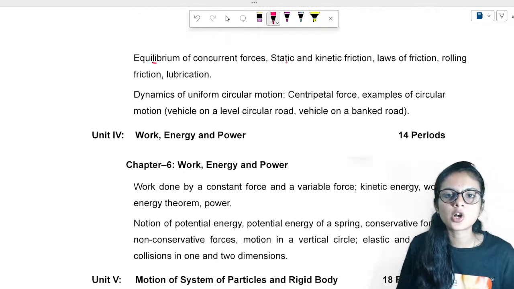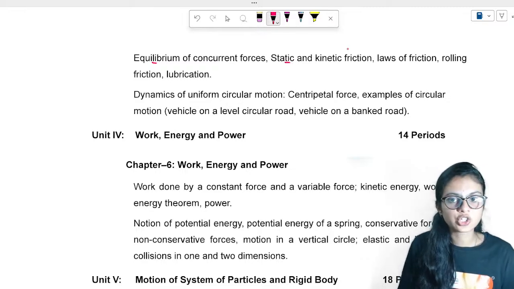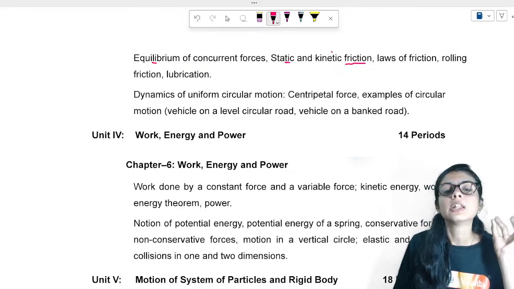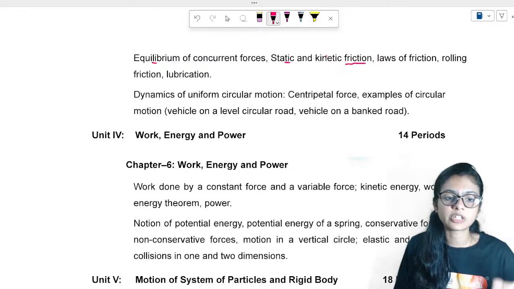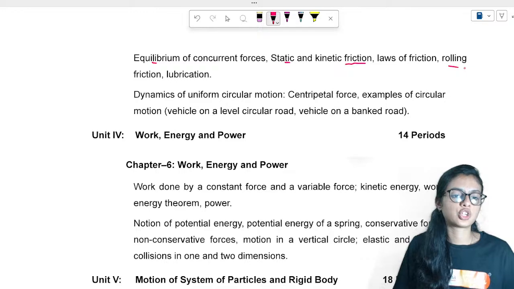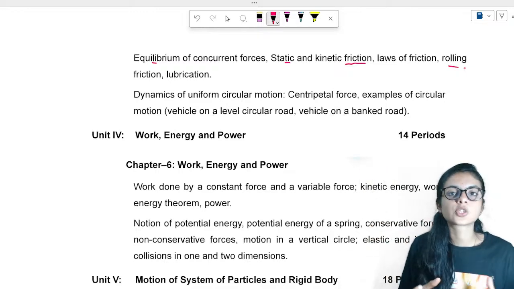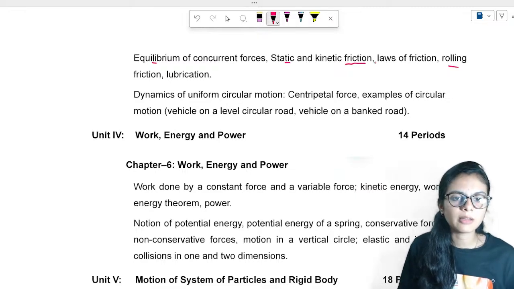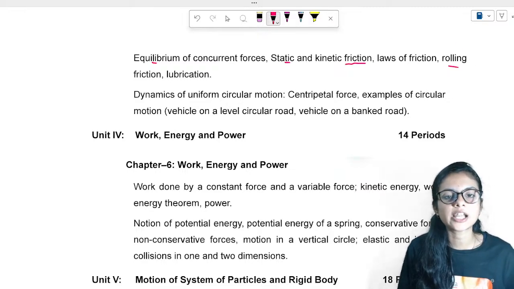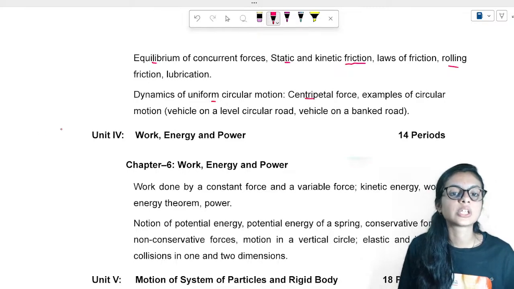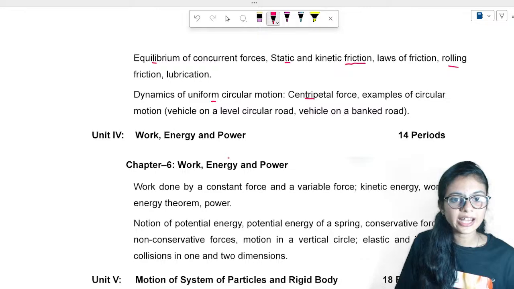Okay, see here, equilibrium concept. I hope this is a new concept. Static and kinetic friction. You have already studied about friction, but static friction and kinetic friction, their calculations are extremely important for the JEE examination and all. Rolling friction. If a thing is rolling or sliding over a horizontal plane, what's its equilibrium? What's its equation? We are going to study that. Dynamics of circular motion, centripetal force, right? So we are going to study it in detail.